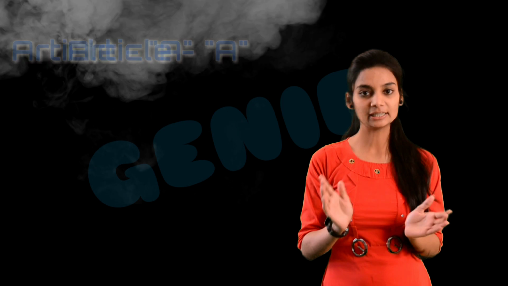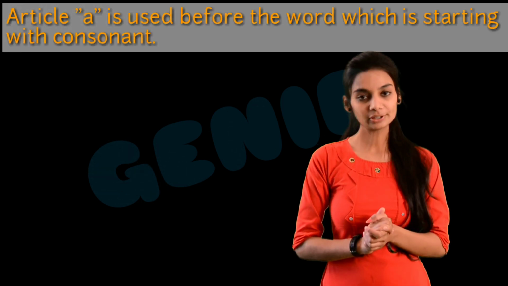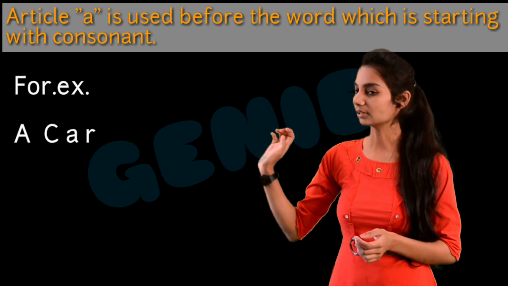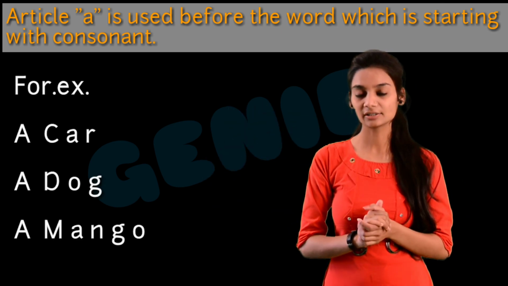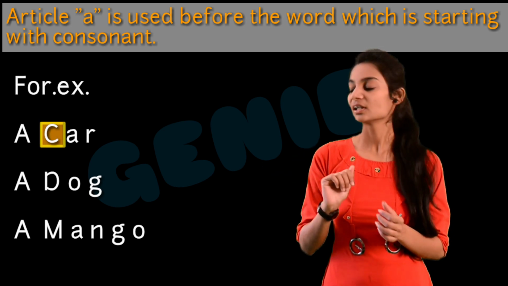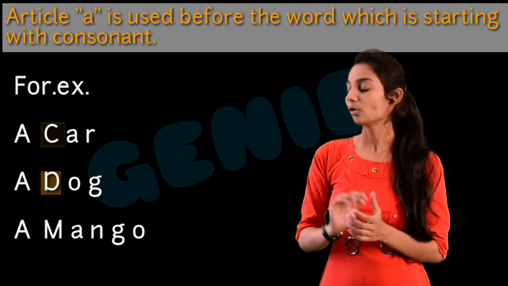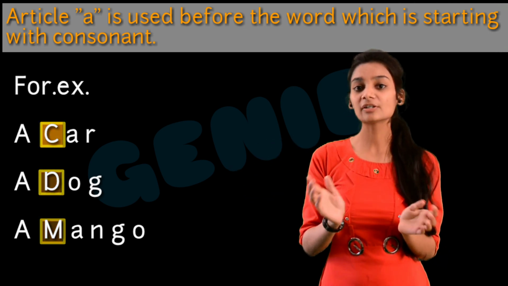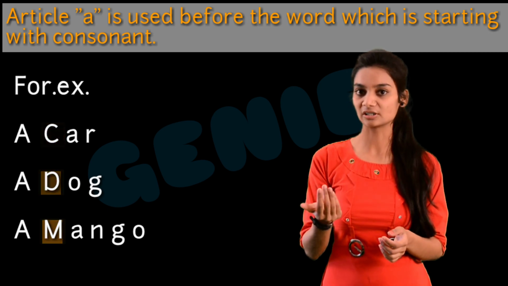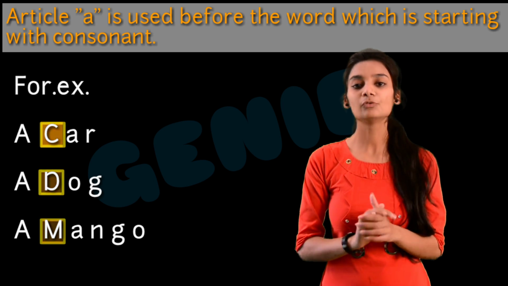So article a is used before a word starting with a consonant. For example, a car, a dog and a mango. So the word car is starting with C, dog is starting with D, and the word mango is starting with M. So these words are all starting with a consonant, that is C, D and M. Hence we use the article a here.